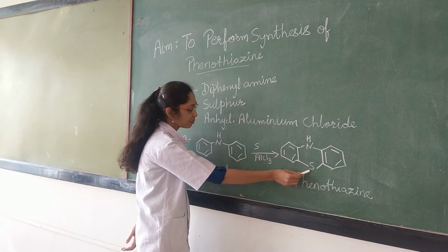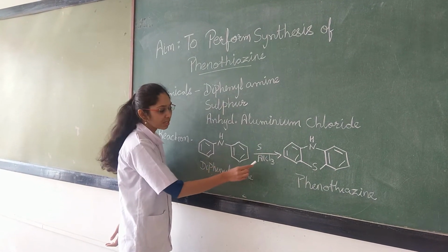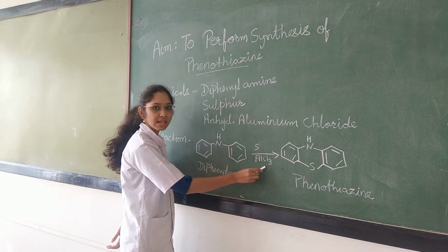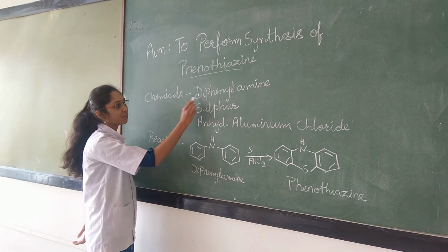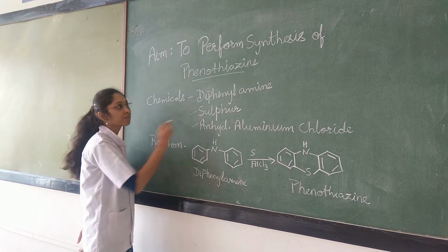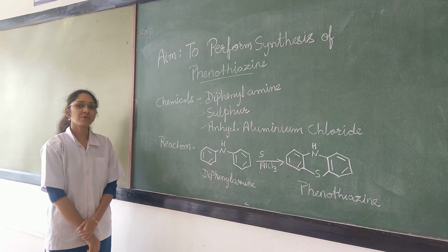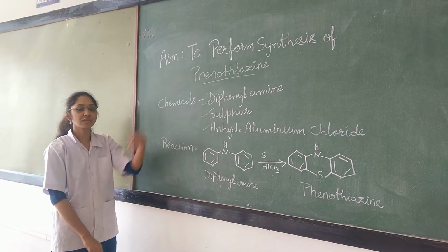So we are going to prepare it using diphenylamine and sulfur. Here aluminium chloride acts as a catalyst. The chemicals we will require are diphenylamine, sulfur and anhydrous aluminium chloride. Now let us see in detail about the procedure as well as the chemicals and our compound, that is phenothiazine.